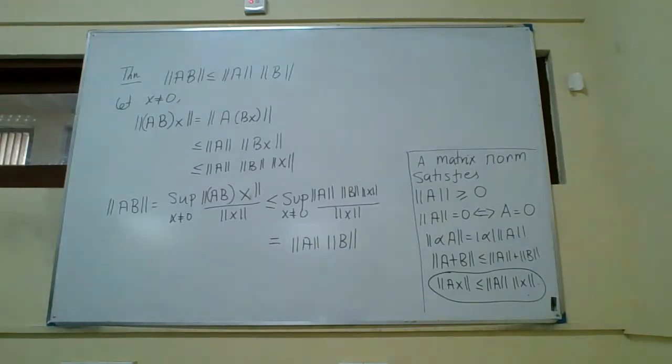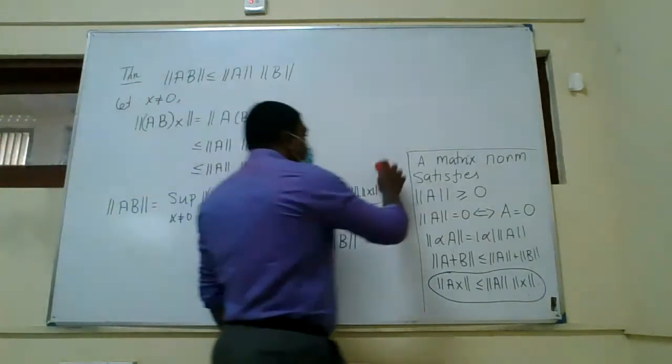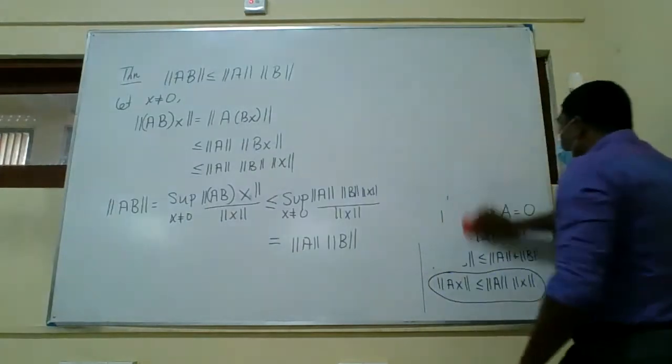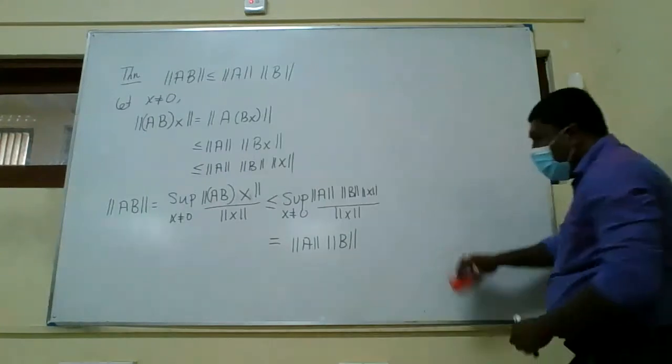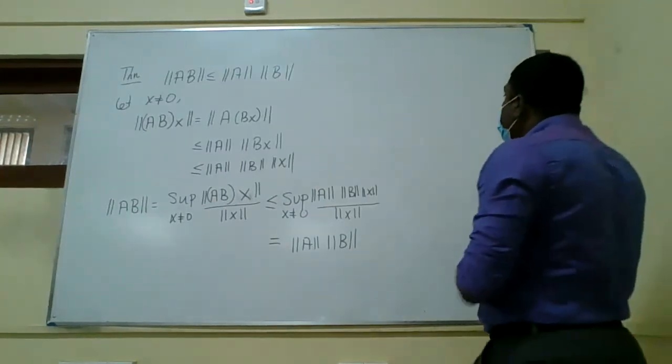Now, we gave some examples of vector norms: the L1 norm, L2 norm, and L infinity norm. All of them we defined. Similarly, we can define different norms for matrices as well. Let me write down some examples. I am not going to prove that they are matrix norms, I am just going to introduce them. Examples of matrix norms.